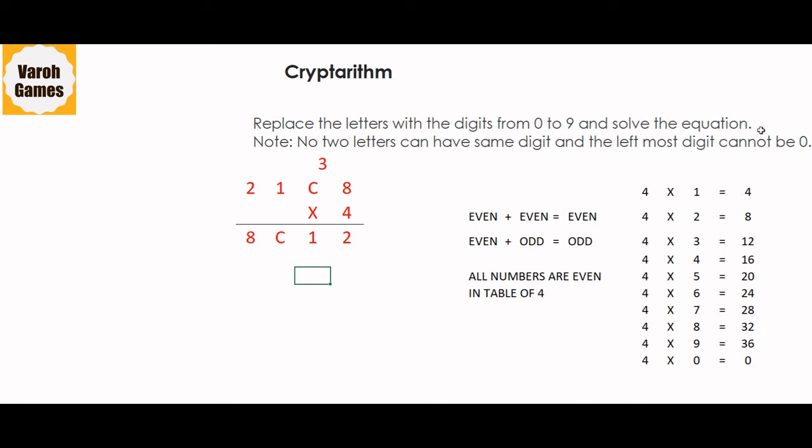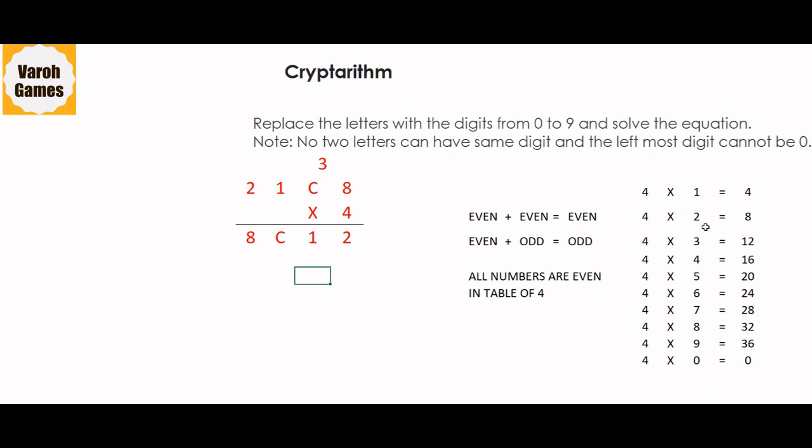Which number out of these when added with 3 will result in 1? The only possibility is a number which is ending with 8 because 8 plus 3 will become 11, its units place will become 1. So either it can be 4 into 2, 8 or 4 into 7 equals to 28 because 8 plus 3 becomes 11. So the unit place is coming as 1.